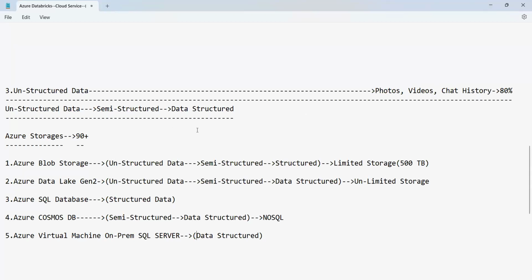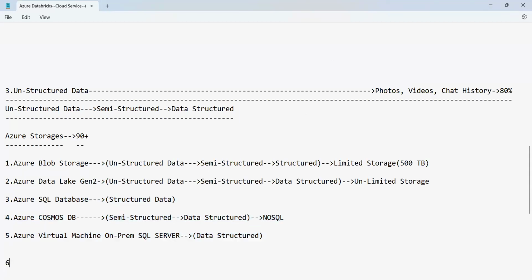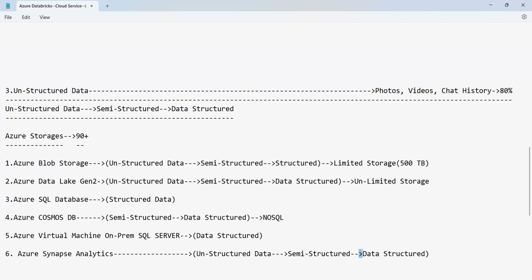So here you have Azure Blob Storage, Azure Data Lake Gen 2, Azure SQL DB, Cosmos DB, Virtual Machine, and then you can also have Azure Synapse Analytics. This can store structured data. Why? Because this is called the data warehouse of Azure. The final cleansed layer of the data will be recorded here.